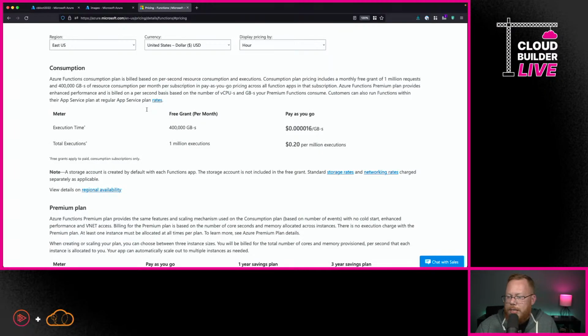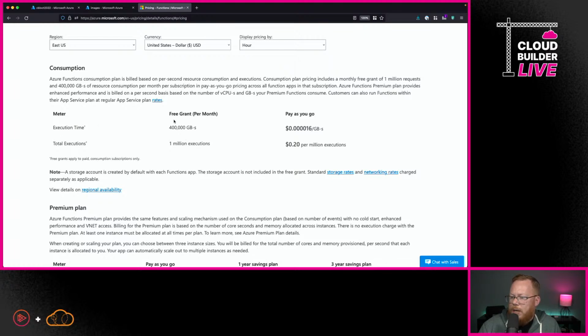The way that Azure Functions work, especially if you're utilizing a consumption plan, is that you just get to pay for what you're actually utilizing. If we look here at the consumption plan, we have this execution time and total executions.